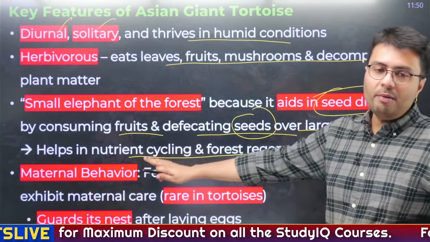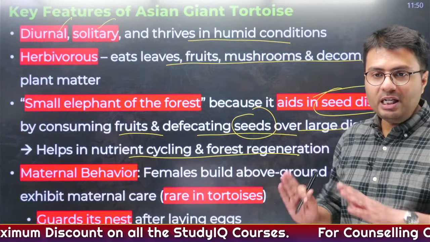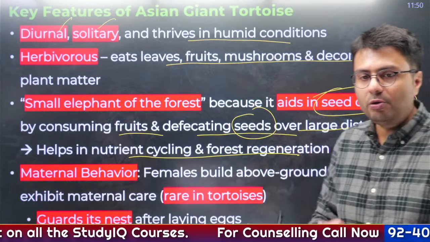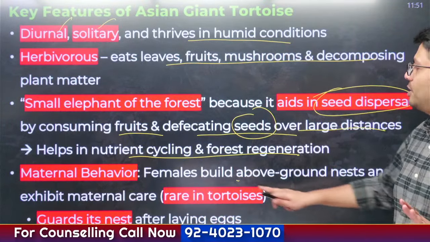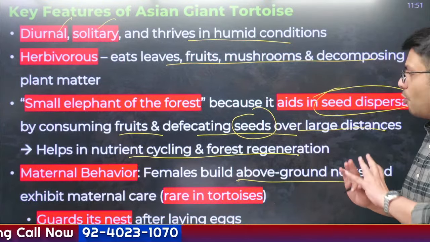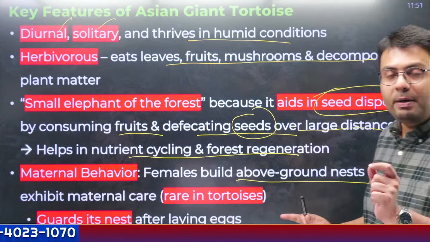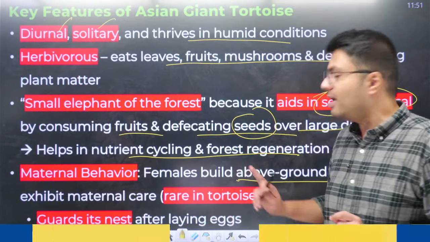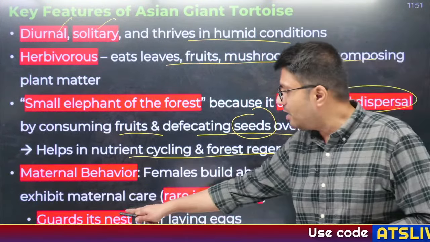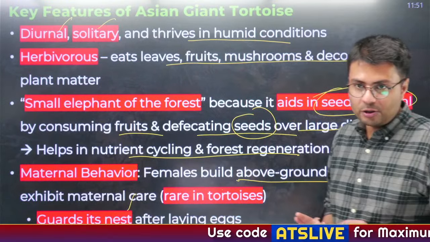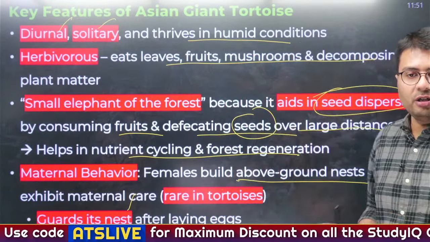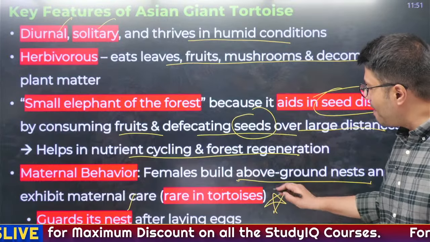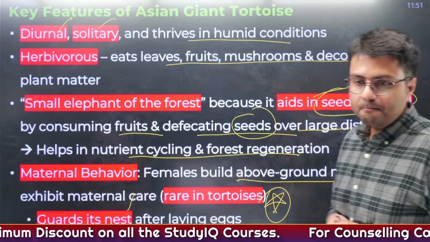Similarly, they are very famous for their maternal behavior. Now it is very rare in tortoise for the mother to take care of their children. So Asian giant tortoise females build overground nests and they exhibit maternal care, which is very rare in tortoise. They even guard the nest after laying the eggs. So this is a different behavior pattern that is witnessed in Asian giant tortoise, and you'll have to remember it. This is very important.